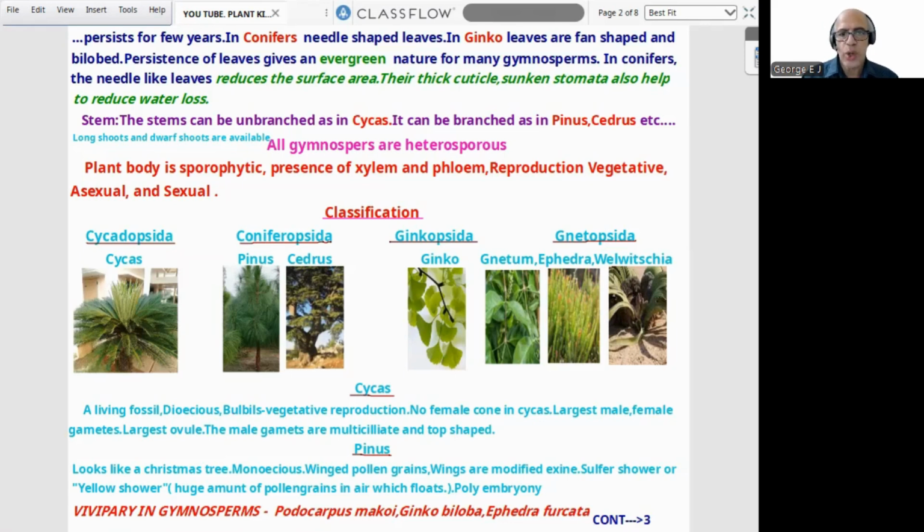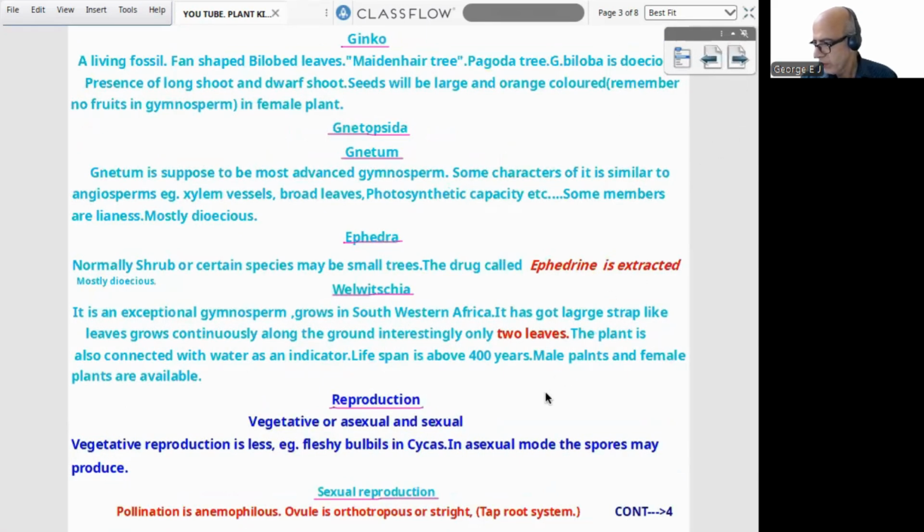Next is Gnetopsida. Most evolved gymnosperm, under which there are 3 groups or 3 genera for us: Gnetum, Ephedra, Welwitschia. These are the 3 plants given there. So one by one we can proceed. First is Gnetum. Gnetum is supposed to be the most advanced gymnosperm, and some of its characters are similar to angiosperms. For example, xylem vessels, broader leaves, photosynthetic capacity. And some members are lianas, big, huge, thick lianas.